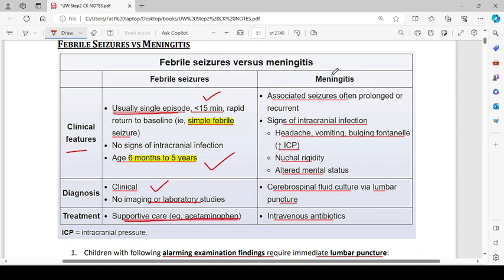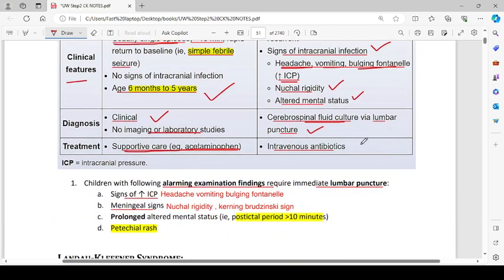For meningitis, associated seizures are often prolonged or recurrent. Signs of intracranial infection include headache, vomiting, bulging fontanelle which shows increased intracranial pressure, nuchal rigidity and altered mental status. The diagnosis is cerebrospinal fluid culture via lumbar puncture and treatment is intravenous antibiotics.